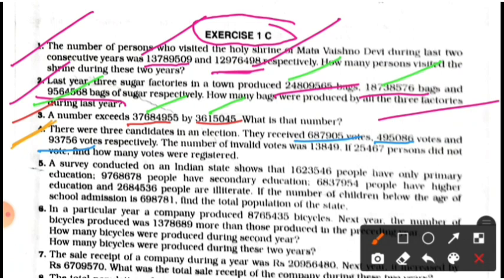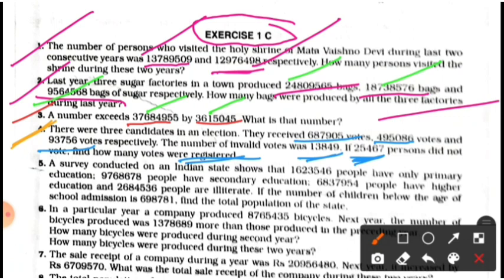The number of invalid votes was this, and these persons did not vote. Find how many votes were registered. Here you have to find the registered votes, that means how many votes are registered in the voter list.